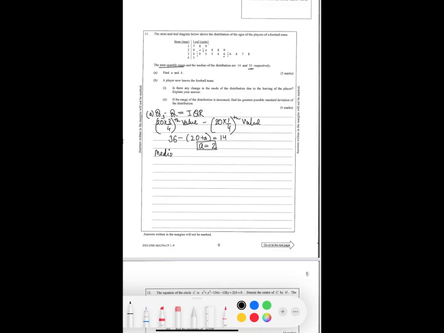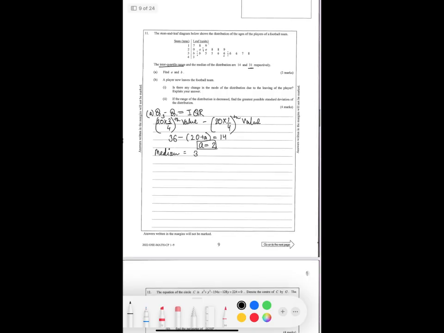The 10th value is 30 plus B, and fortunately the 11th value is also 30 plus B. If we divide by 2, the 2 and 2 cancel, so 30 plus B is equal to 31, which implies B's value is 1.